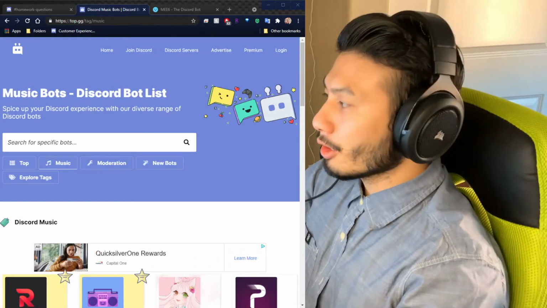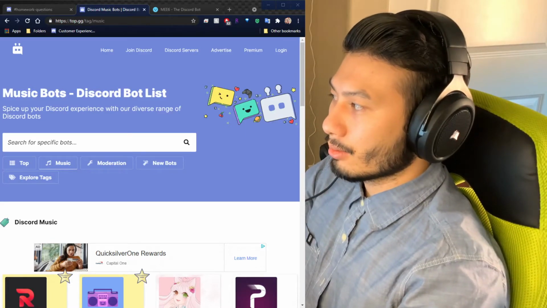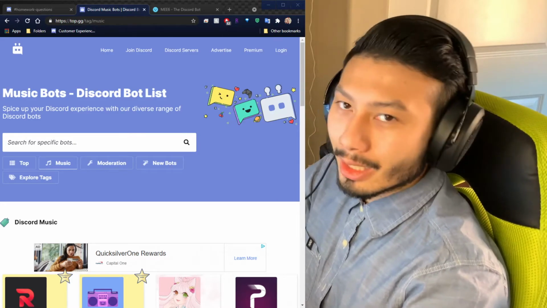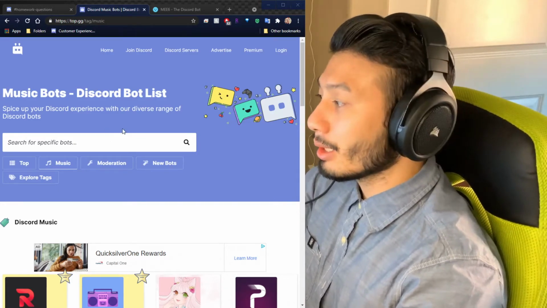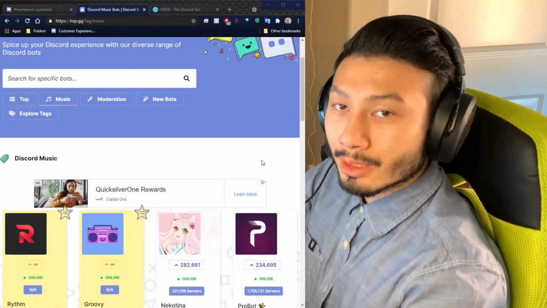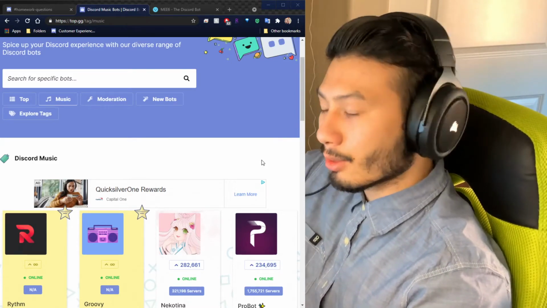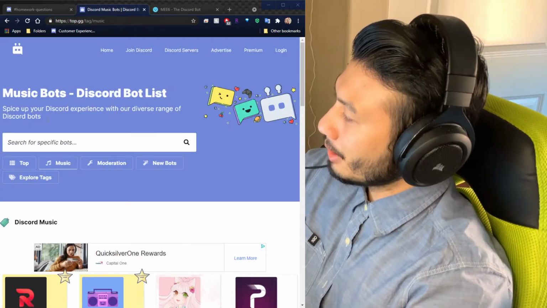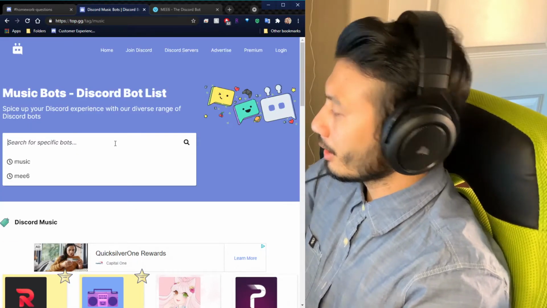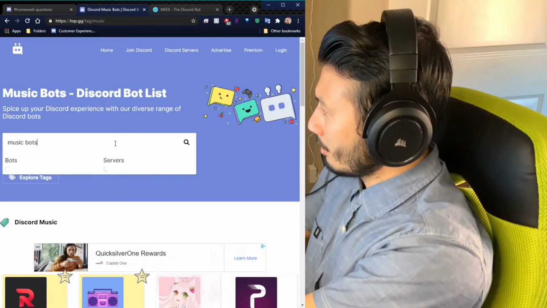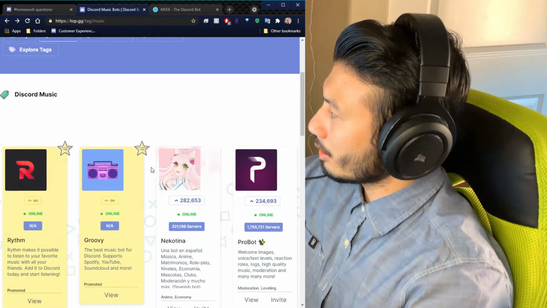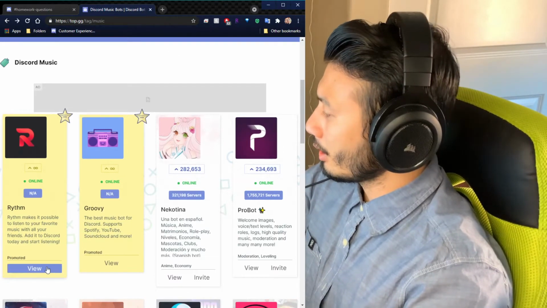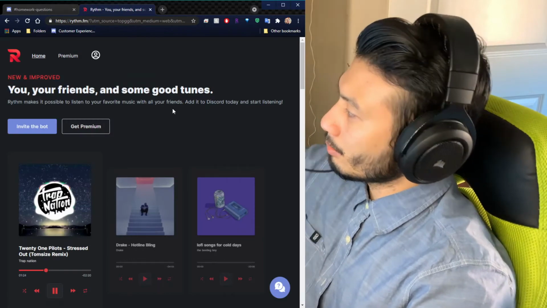If you're just looking for a bot and it's just you and your friends in a study group, you can get a music bot. They're really helpful. They pop up into your Discord and you can hang out and listen to music while you're doing homework together. You just type it in up here, music bots, and then click enter like this. Click on Rhythm right here. You can click view, and it'll bring you to their website.